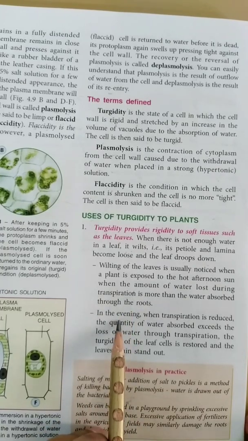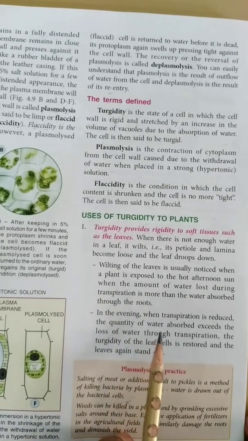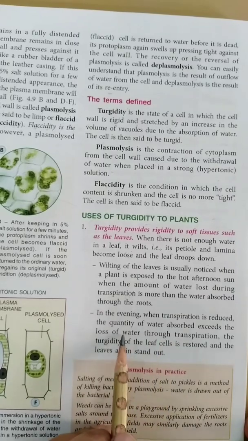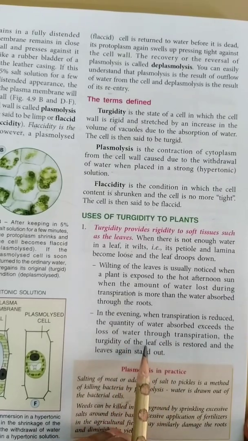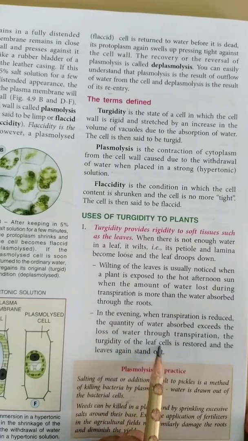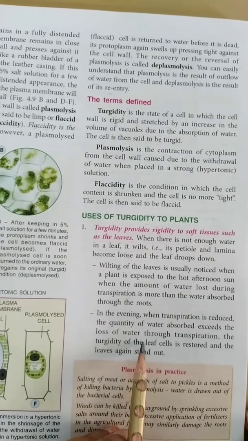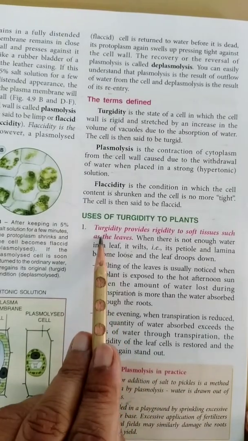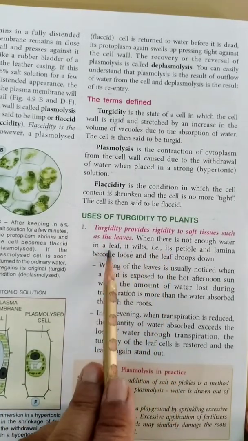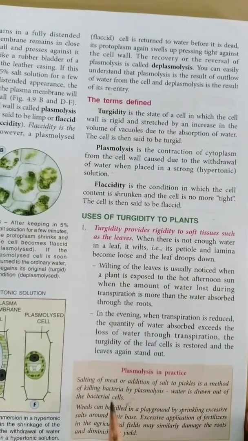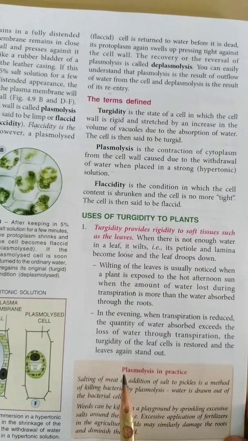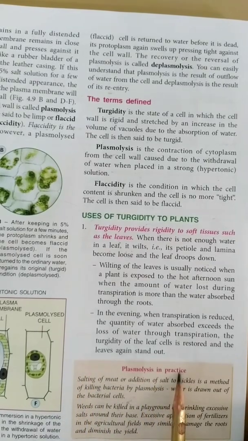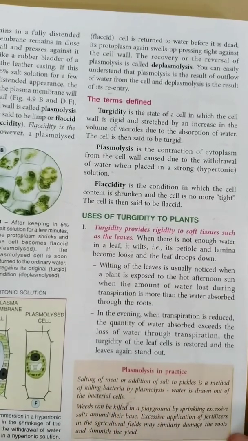In the evening, transpiration is reduced, but the rate of absorption of water by roots remains the same. Again, cells take water from outside and become turgid and rigid. So this is how turgidity provides rigidity to the leaves or other parts of the plant. Beta, one topic is given in this column, plasmolysis in practice. It is important for reasoning questions.